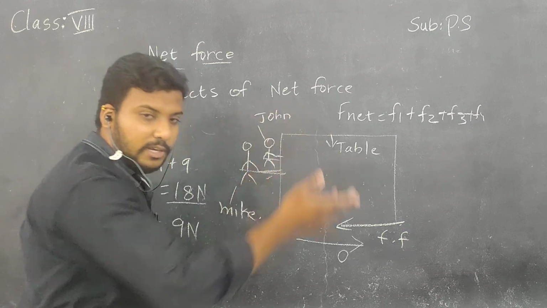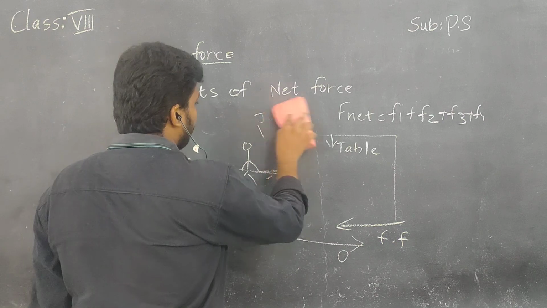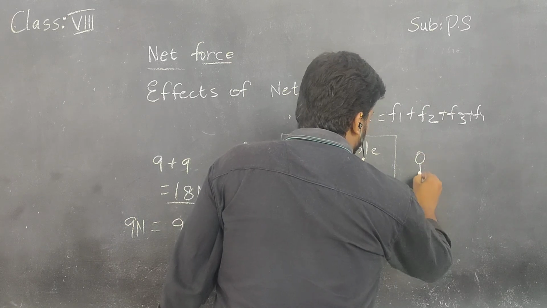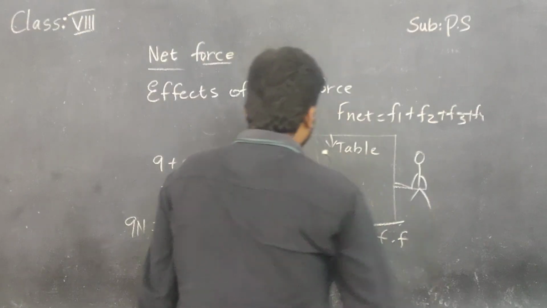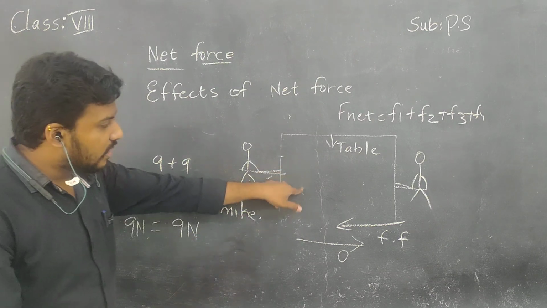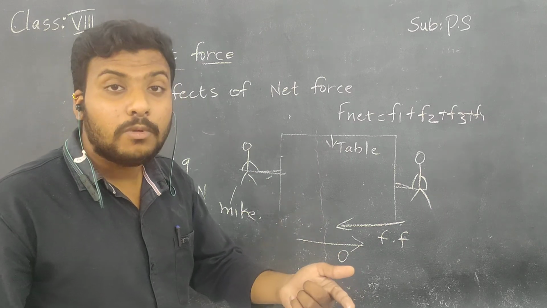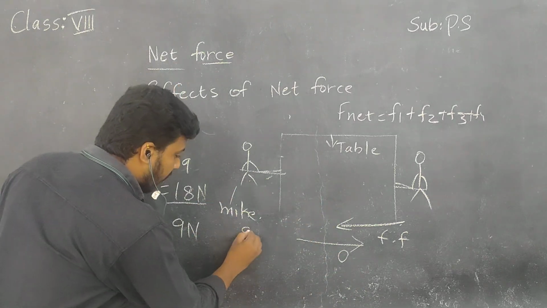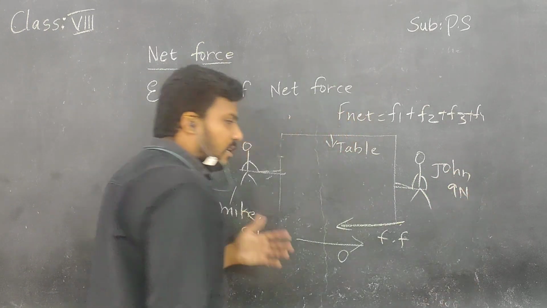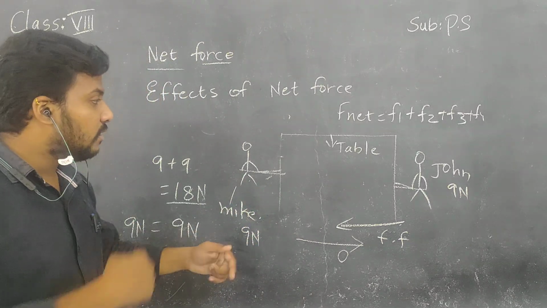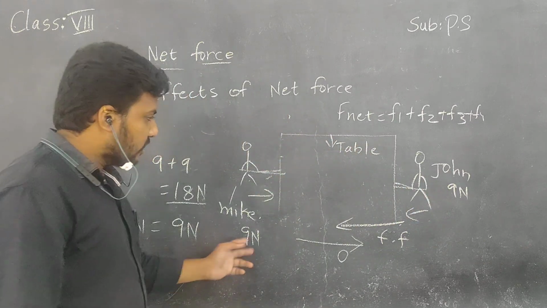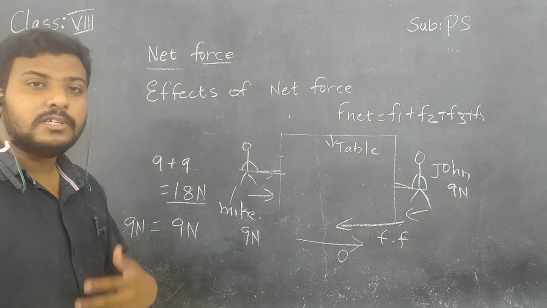Right now, John went in the opposite direction. Mike is on this side and John is on the other side. Both these friends are applying the same force against each other. In this case, does the table move, children? No. Why? Because Mike is applying 9 newtons and in the same way John is also applying 9 newtons. 9 minus 9 is 0. But the directions are opposite. He is pushing in this direction and John is applying in this direction. Forces are balanced, but the direction is different.